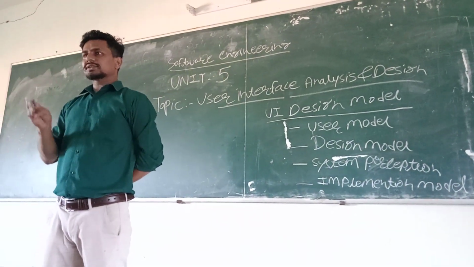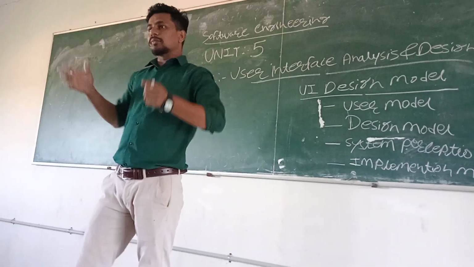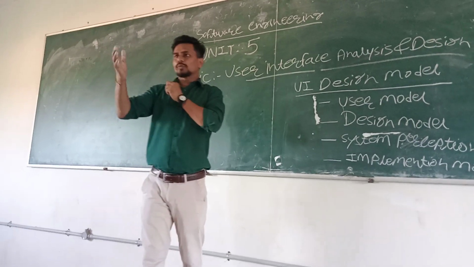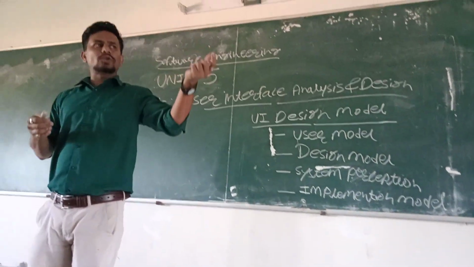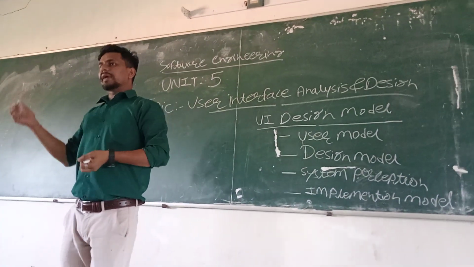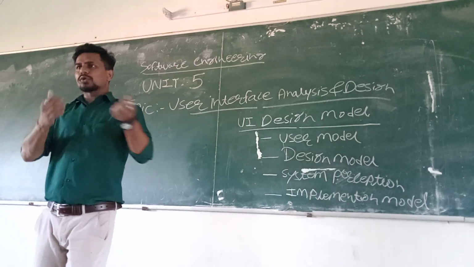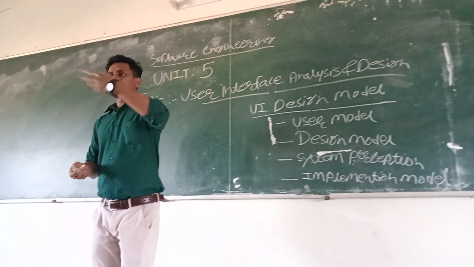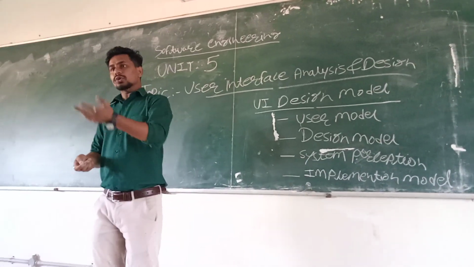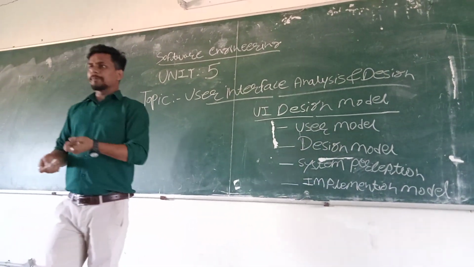In this classroom, what type of blackboard do we want? The size of the blackboard, the windows, where we have to put our fan, where we have to put our lights, where we have to put the window, how can we construct that window, where we have to put the bench, where we have to put the podium. Like this, before implementing we have to analyze. According to that we will be able to implement.